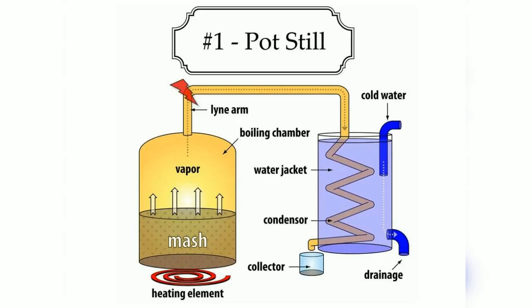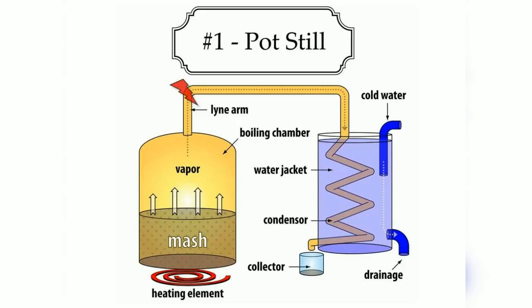Now an alcoholic solution is filled in the kettle. Okay, so as you can see in this container where it has been written mash. Okay, so mash is basically a liquid, you can say a solution or a liquid content which has a lot of things mixed. Like for example, you might have fruits, water, depending on what type of spirit you are trying to make. So that will be called a mash. So that mash is being heated. So the alcoholic solution is filled in that container and it is heated.